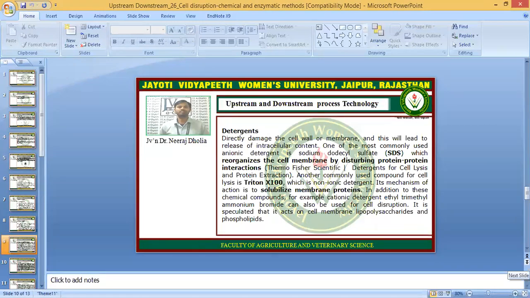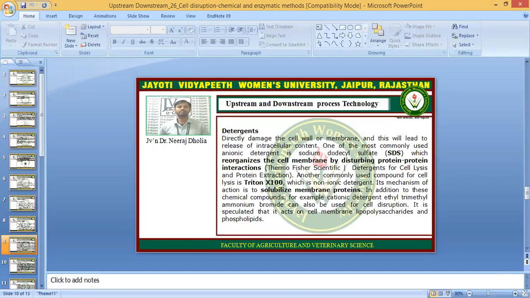What detergents do is directly damage the cell wall or membrane, and this leads to release of the intracellular content. In the detergents, such as SDS, that is sodium dodecyl sulfate, it is an anionic detergent, and what it does is disrupt the cell membrane by disrupting protein-protein interaction.